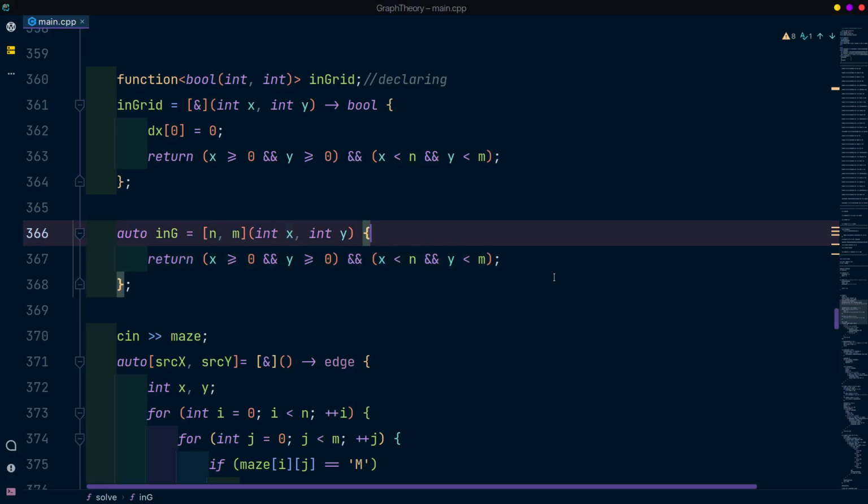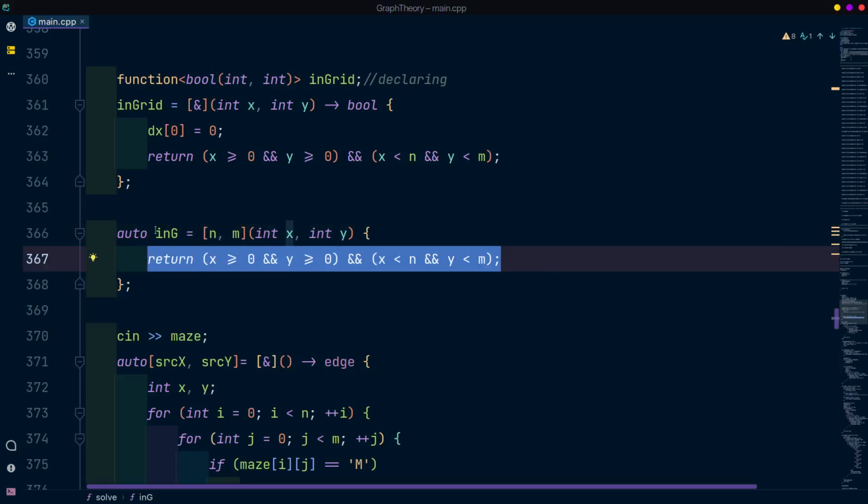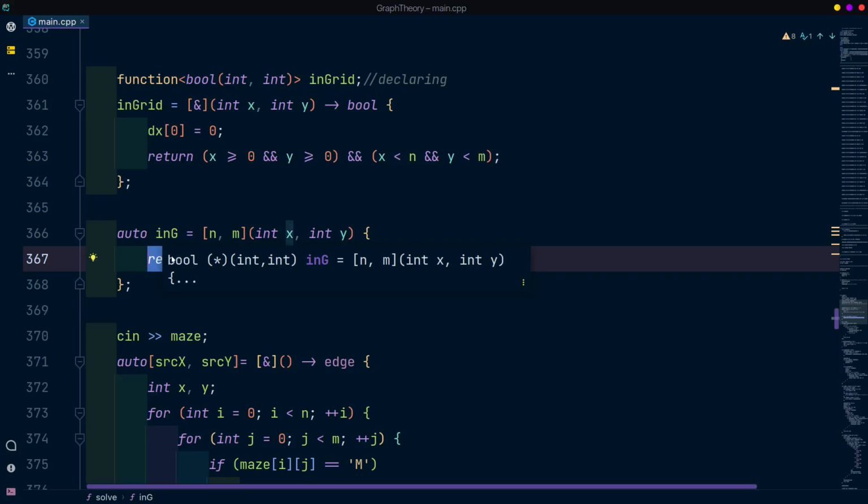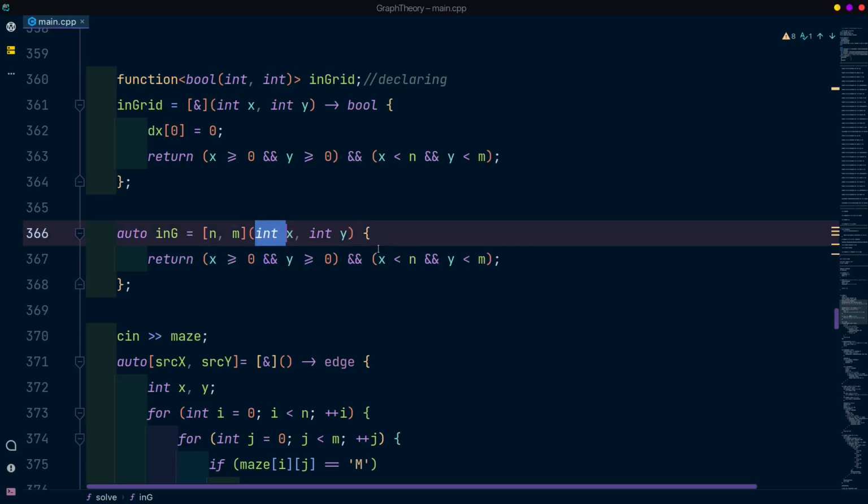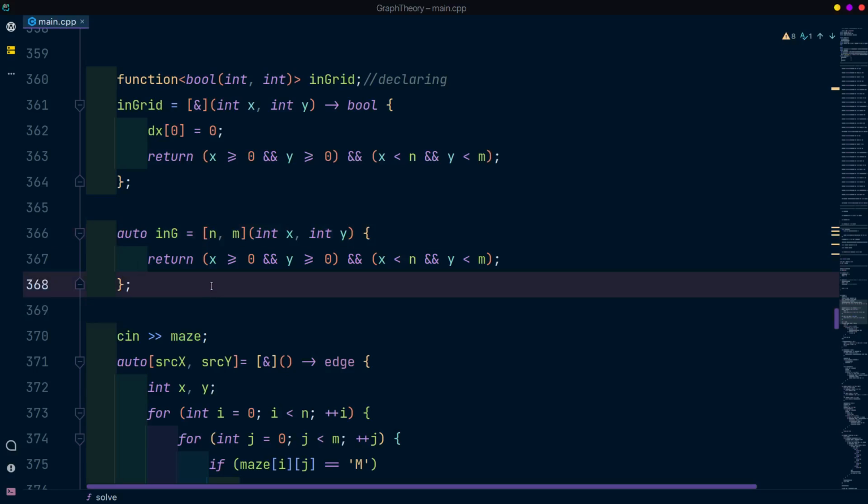It's the same function, bool, int, comma, int, but it deduced the type for you. The compiler did the heavy lifting for you. It's amazing, right? So it's still the same auto ingrid is equal to that and that. Okay. So by now I think you have a pretty good idea how to write lambda functions.